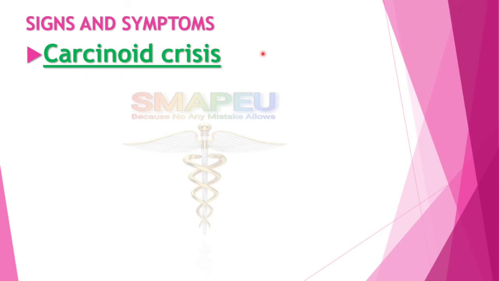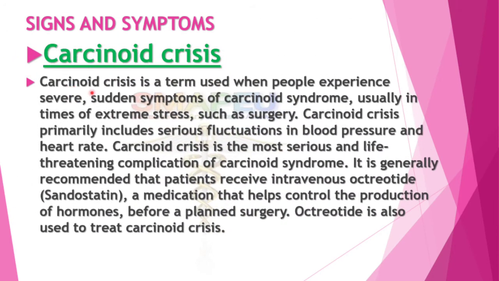Now let's discuss carcinoid crisis. Carcinoid crisis is a term used when people experience severe sudden symptoms of carcinoid syndrome, usually in times of extreme stress, such as surgery. Carcinoid crisis primarily includes serious fluctuations in blood pressure and heart rate. Carcinoid crisis is the most serious and life-threatening complication of carcinoid syndrome. It is generally recommended that patients receive intravenous octreotide, which is also called Sandostatin, a medication that helps control the production of hormones, before planned surgery. Octreotide is used to treat carcinoid crisis.